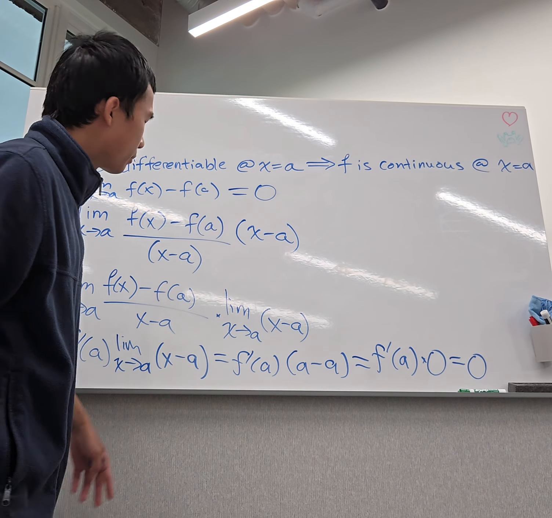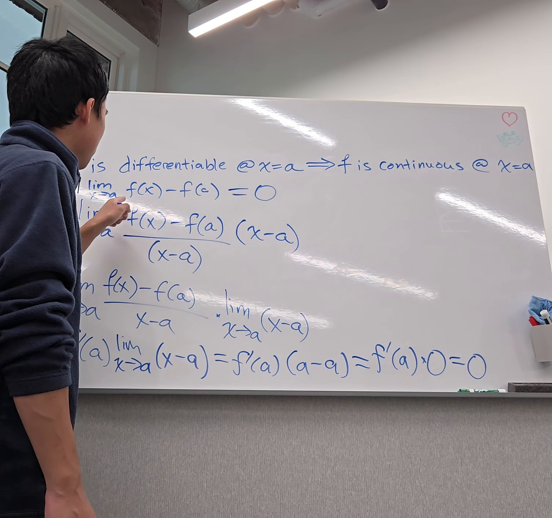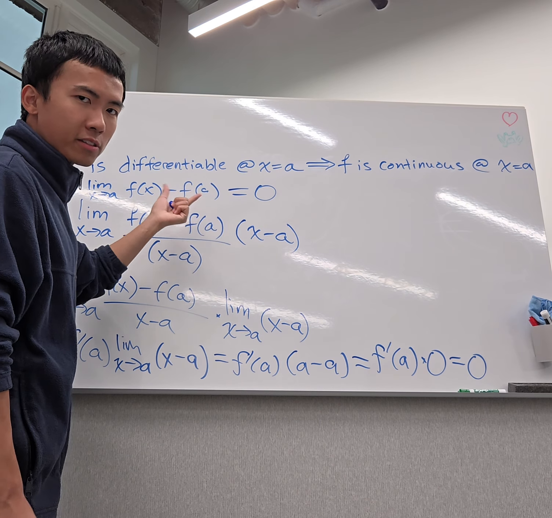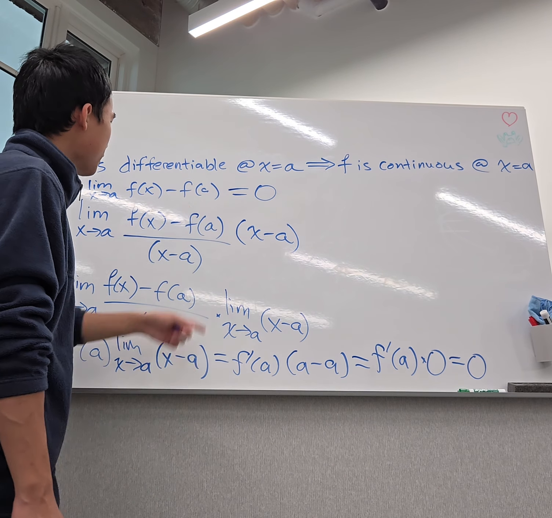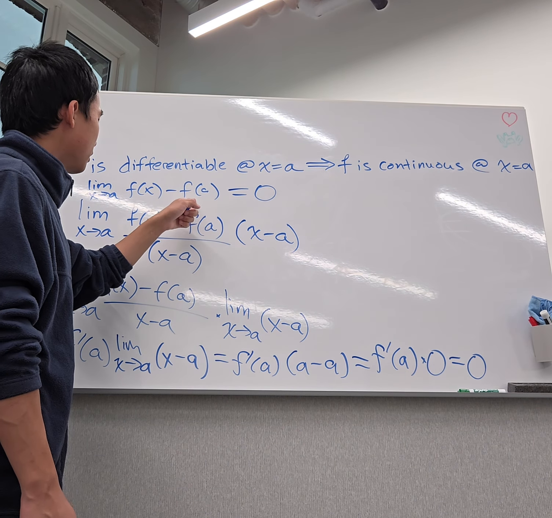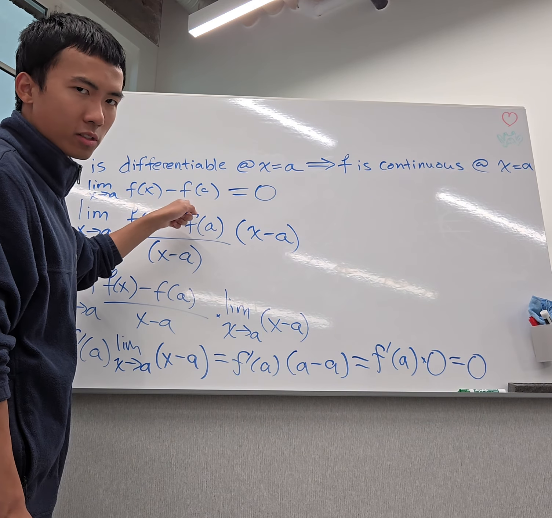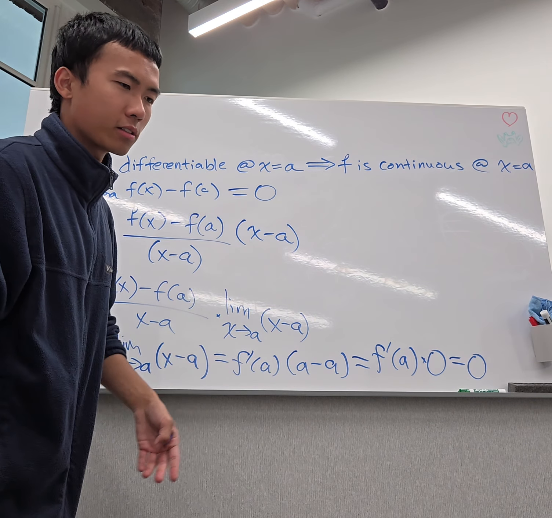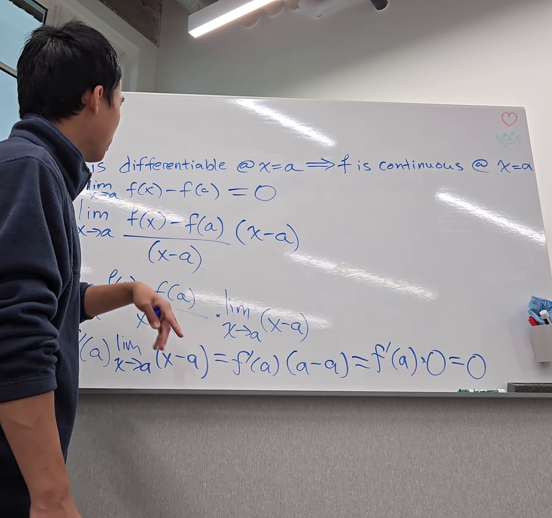Of course, I could use limit laws and say that the limit of the difference is the difference of the limits, and the limit of a constant, because f of a is just a constant, is the same constant. I won't do that here.